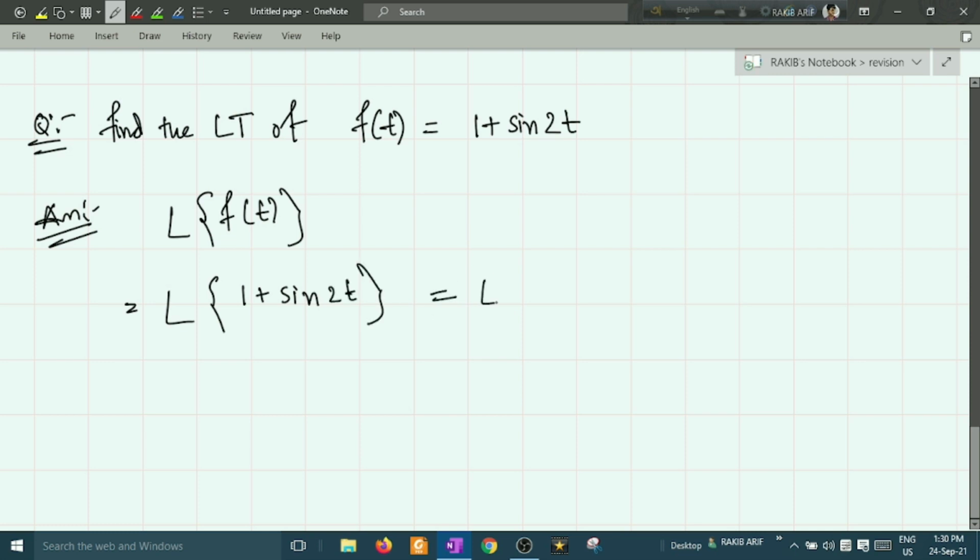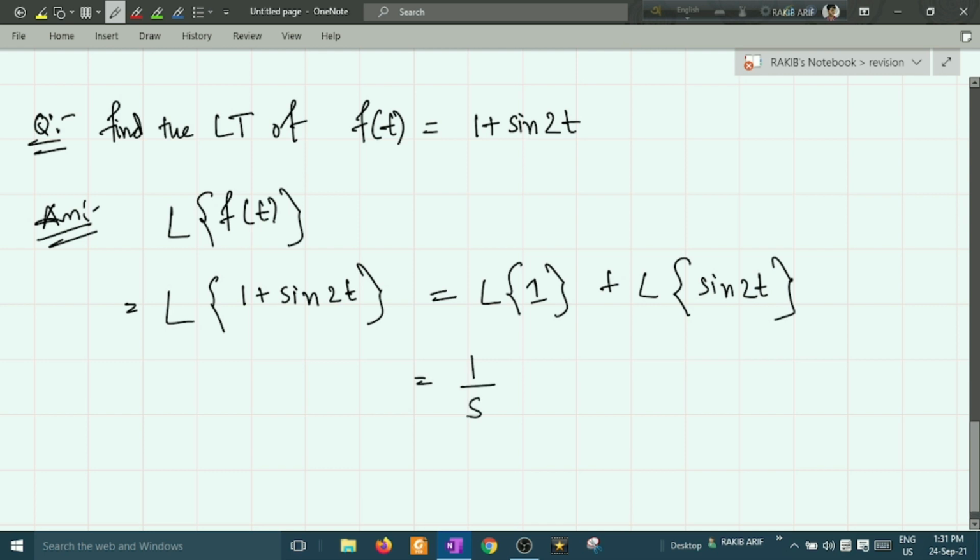Decompose this into two different Laplace transformations: Laplace of 1 and Laplace of sine 2t. What is the value of Laplace of 1? We know the value of Laplace of 1 is 1 upon s from the direct property.